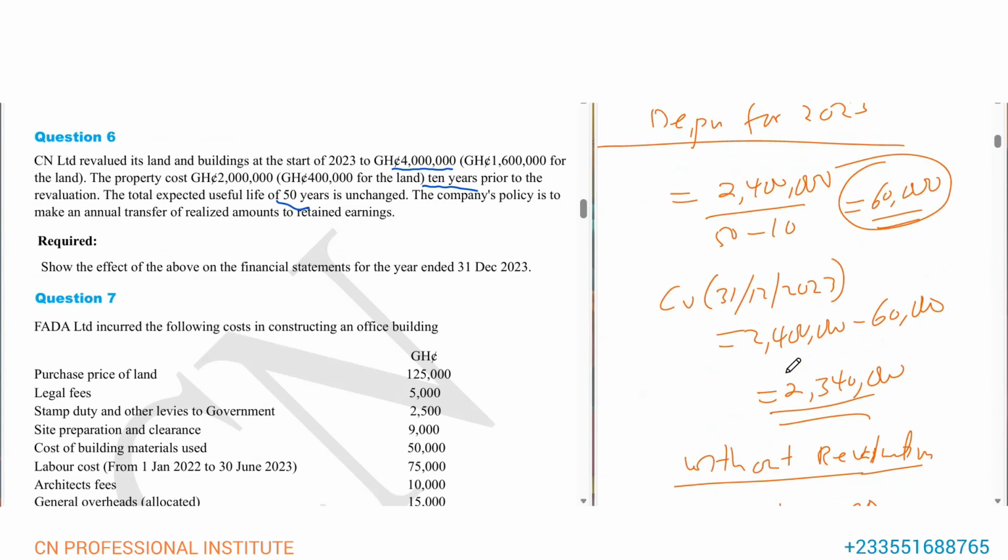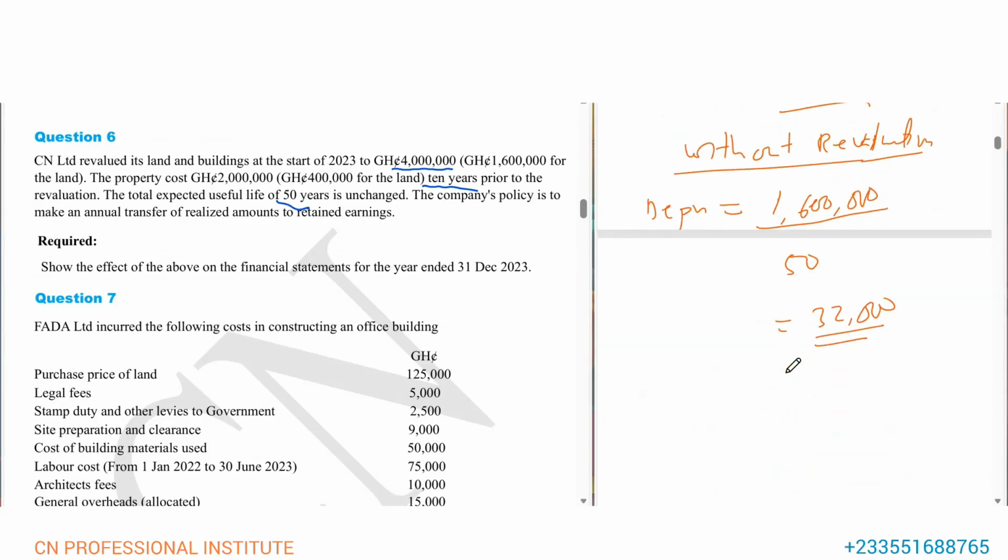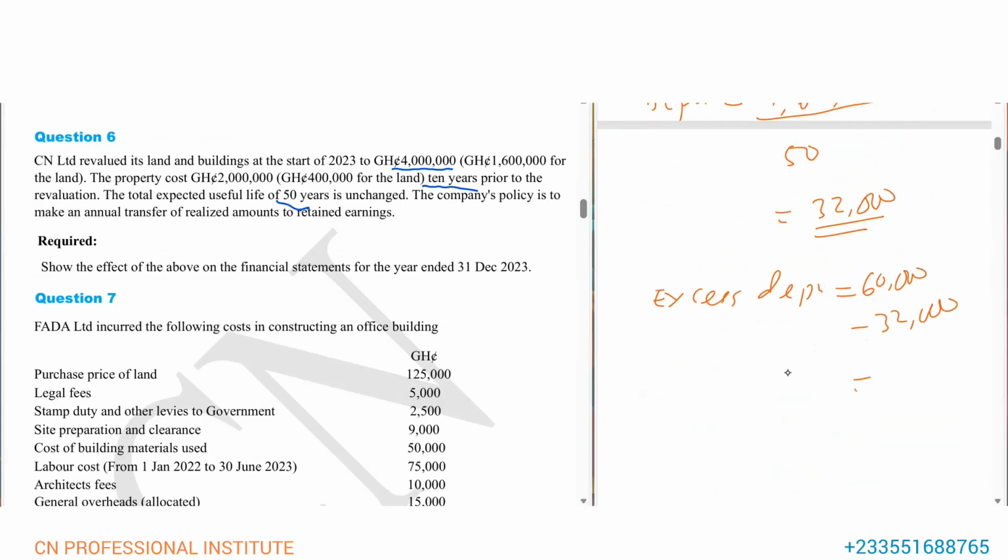So can you see the difference? So the excess depreciation is equal to the 60,000 depreciation minus the 32,000 depreciation. And this gives us what? 28,000 depreciation.